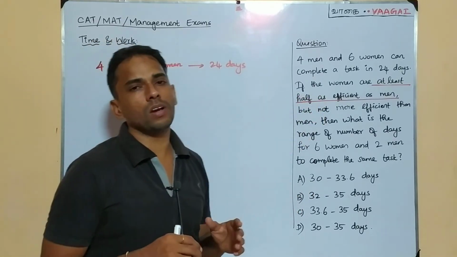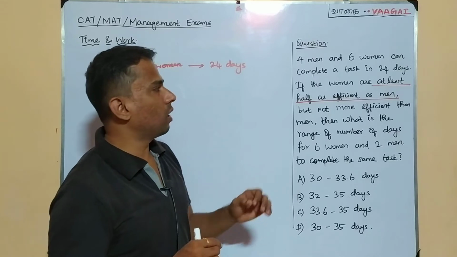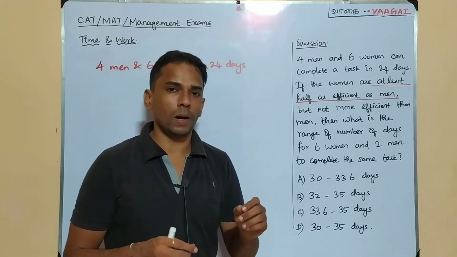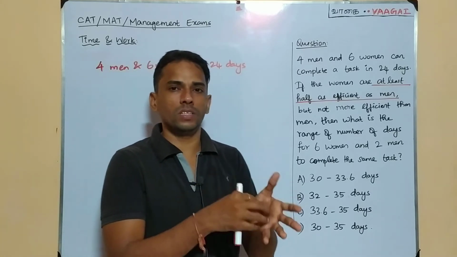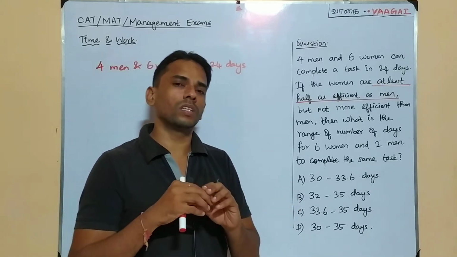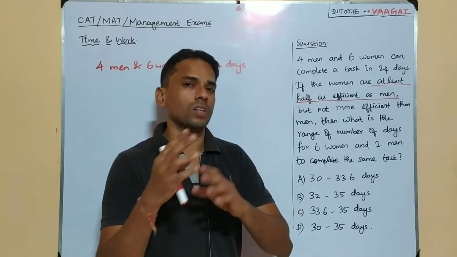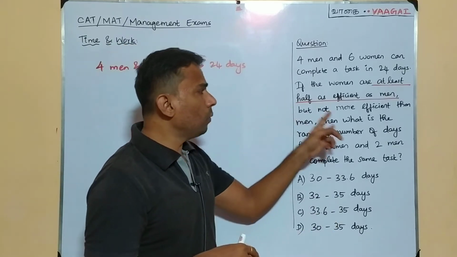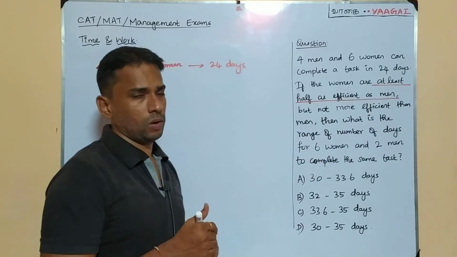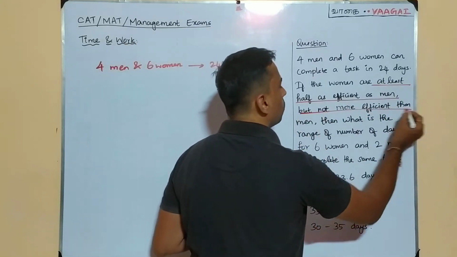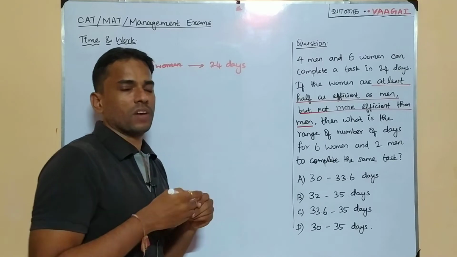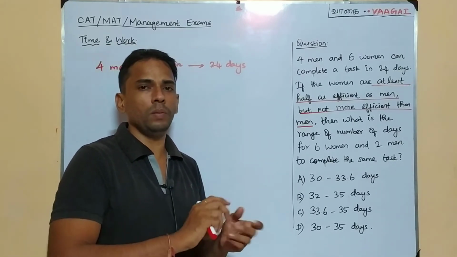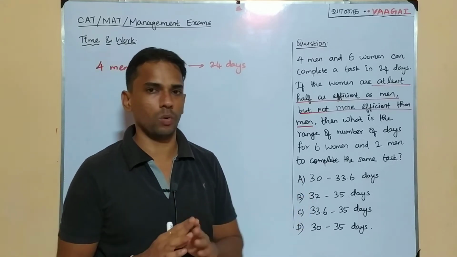So compared to the man's efficiency, the women's efficiency will be at least half. But it is not more than men. So the efficiency of women is going to be at least half of men, but not more than men. That's what they're coming to say.